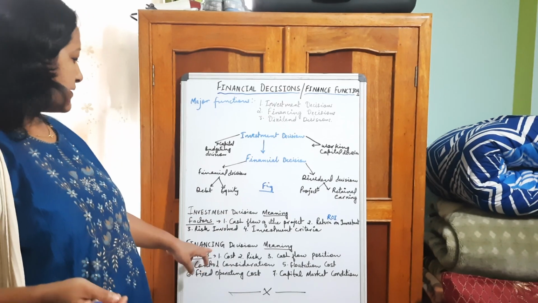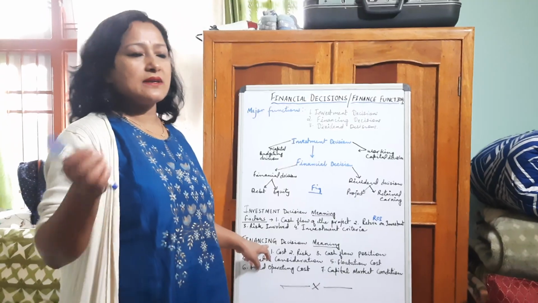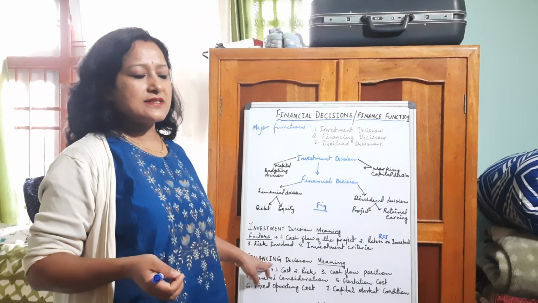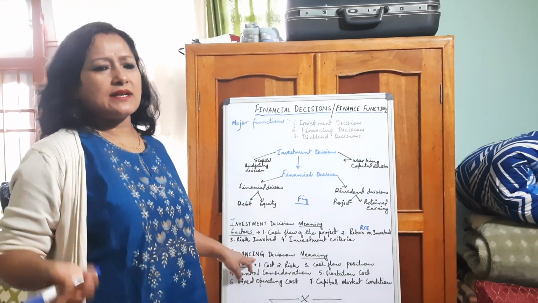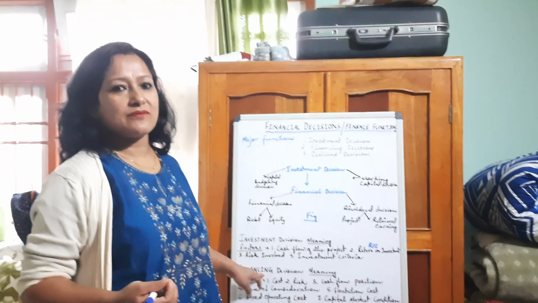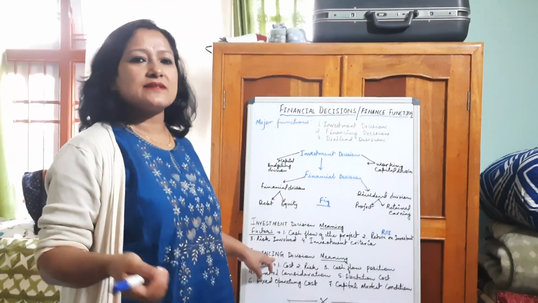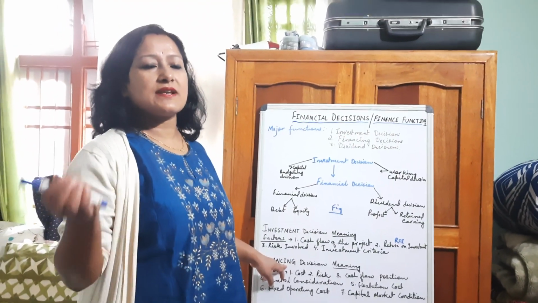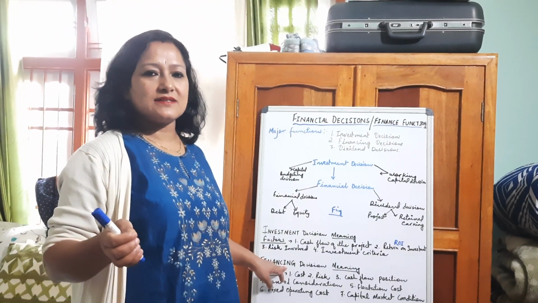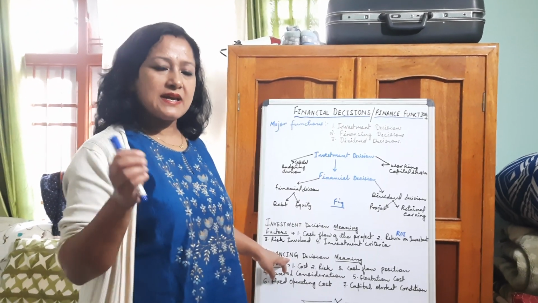For example, in your case, if you already have 2000 in your pocket, and now you want to buy something, go shopping in Gangtok. Okay, you are going to Gangtok. Now for that reason, if you utilize your 2000, that means equity, your own fund you are utilizing for doing shopping for your purposes. Okay, but if you are asking your parents, or someone else, or friends or relatives, for shopping, that is debt. You are asking others or taking a loan from others for your purposes. Okay, equity and debt for the same thing.